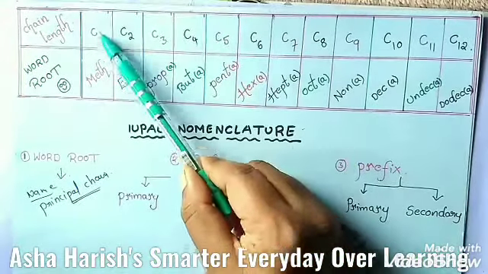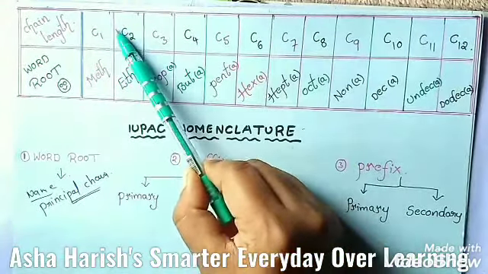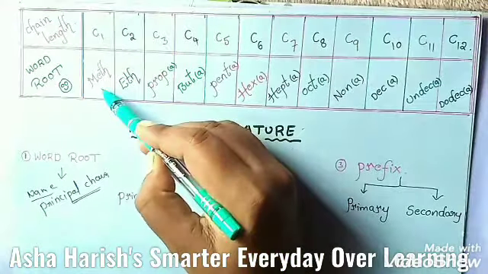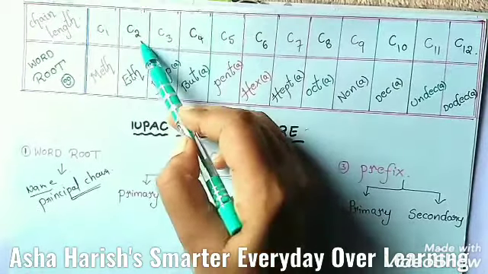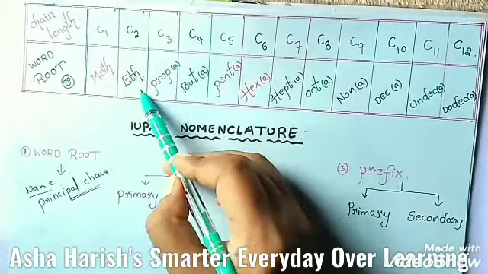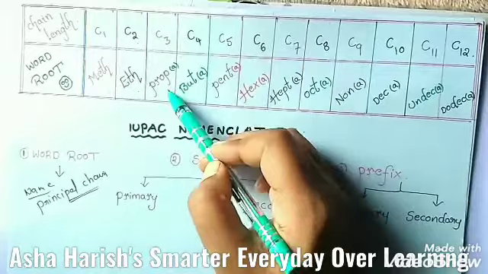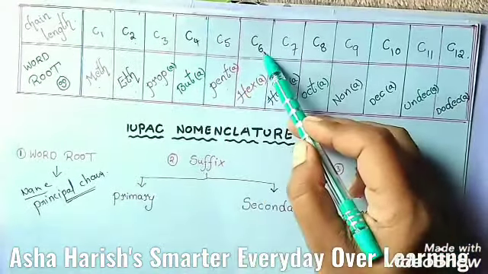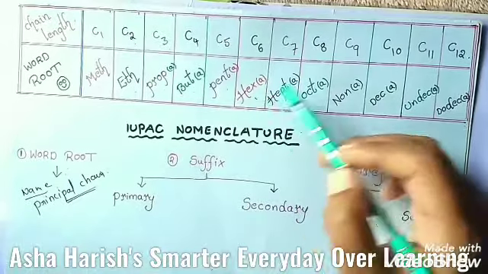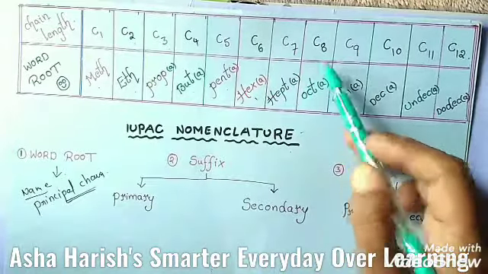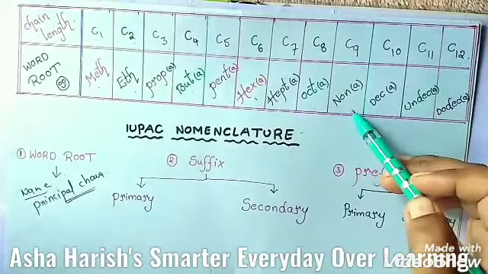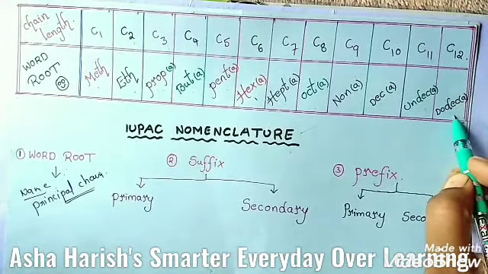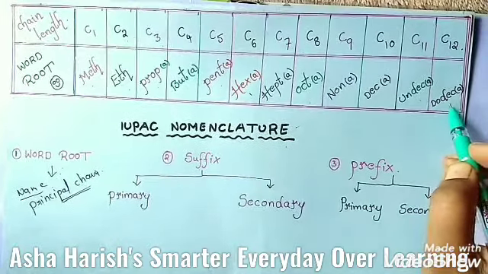If only one carbon atom is present in the chain, the word root is meth. If there are two carbons, the word root is eth, and 3 is prop, 4 is but, 5 pent, 6 carbons hex, 7 hept, 8 oct, 9 non, 10 dec, 11 undec, 12 dodec.